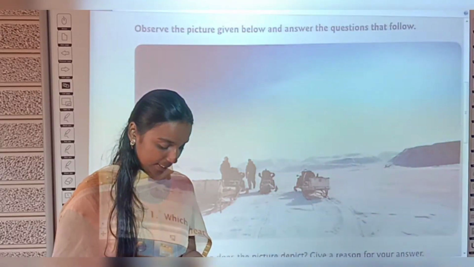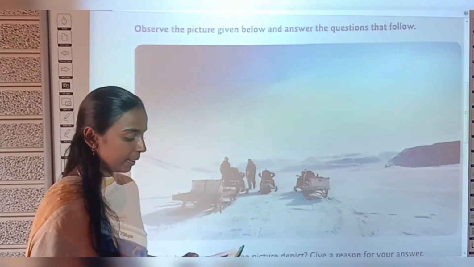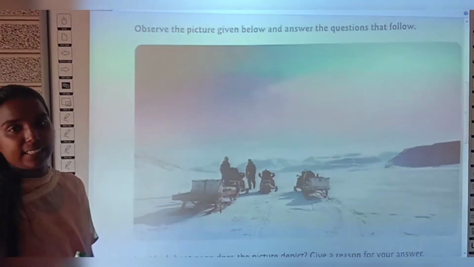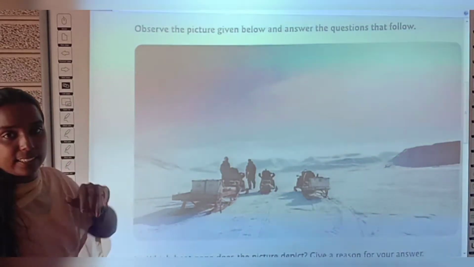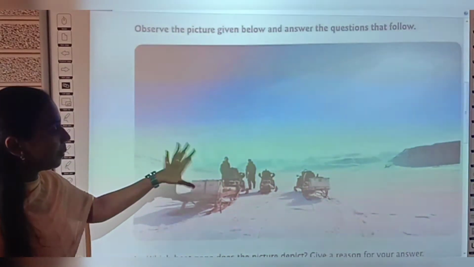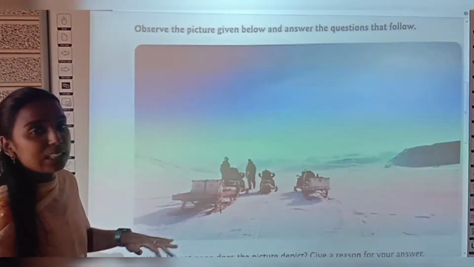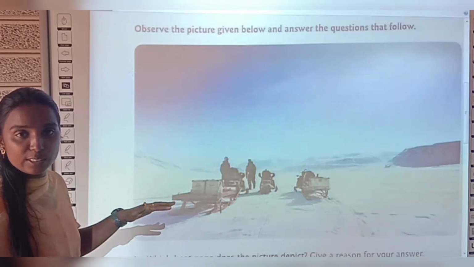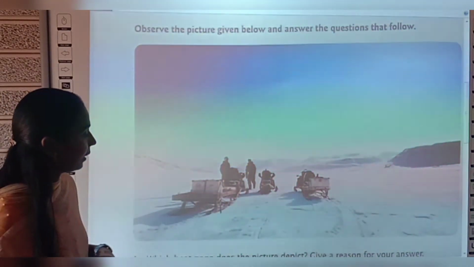Now take worksheet 3, page number 26. Shall we start? See what is given there. Observe the picture given below and answer the questions that follow. Can you observe this picture? This land is fully covered with snow, right? So this land area belongs to the frigid zone. Very good. And what vehicle are they using for traveling here?